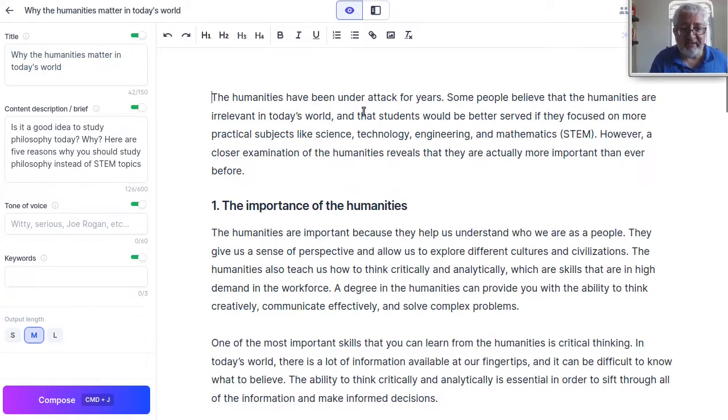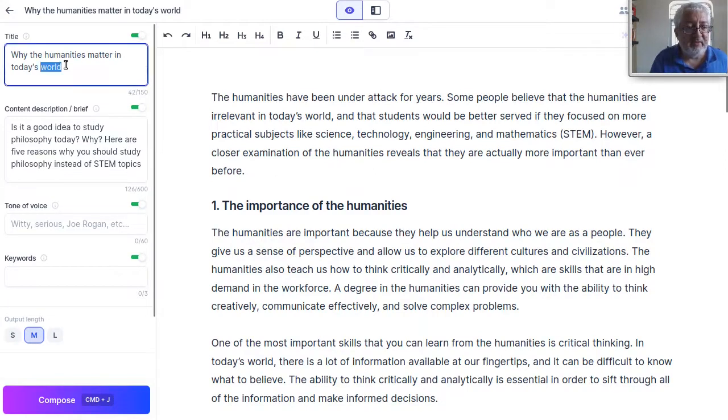Here I already started to have something to show you. What you do essentially when you start Jasper and then you say you want to write a long form article, you drop into this editor where on the left side you can say what your title is. And you can also just get recommendations for titles if you don't know which title you want.